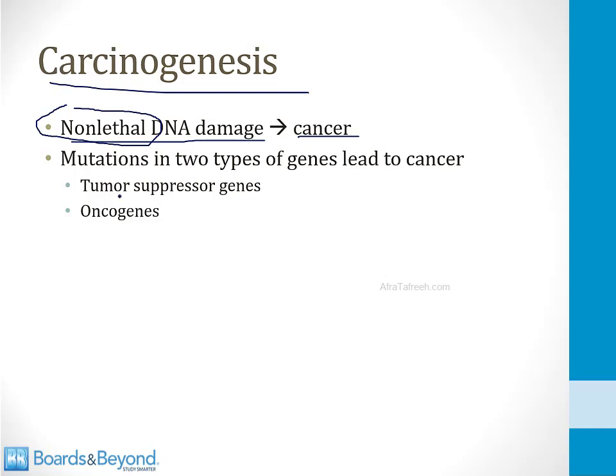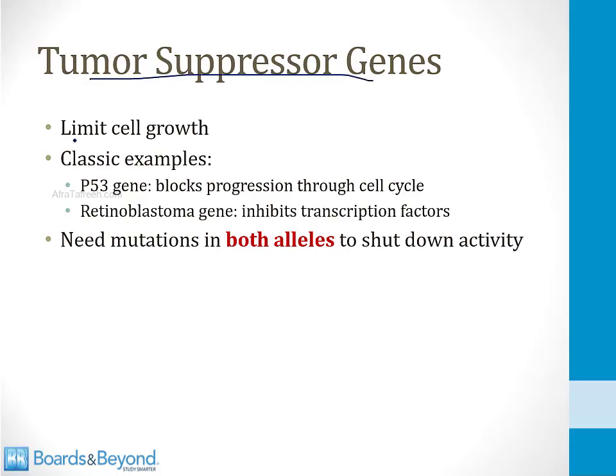Genes that cause cancer are either tumor suppressor genes or oncogenes. A mutation in one of these two classes of genes is what typically leads to cancer. Tumor suppressor genes are genes that limit cell growth.